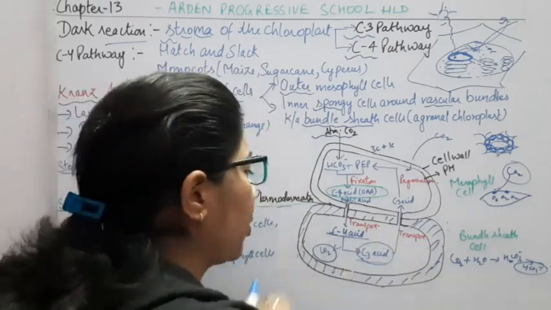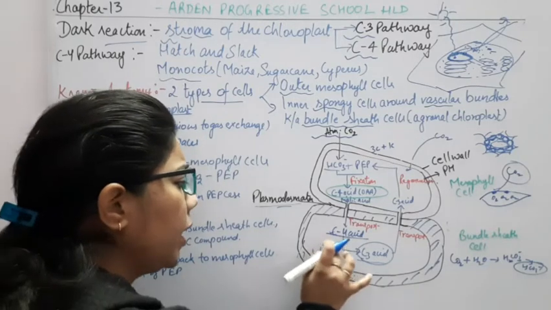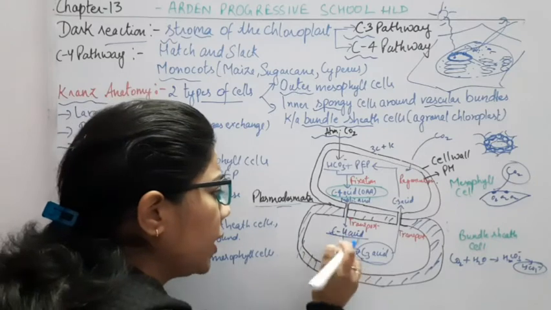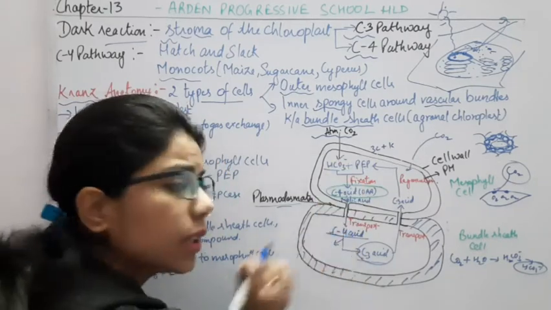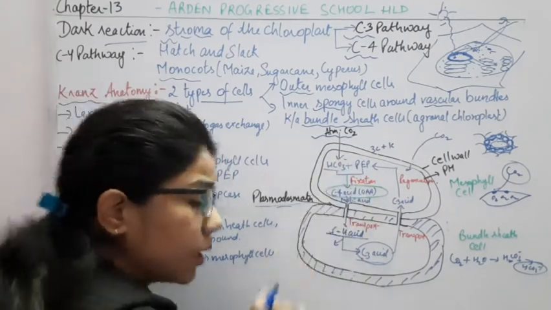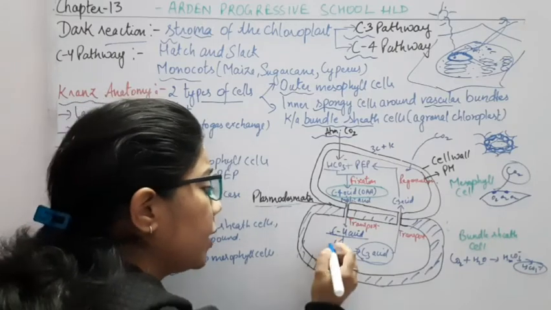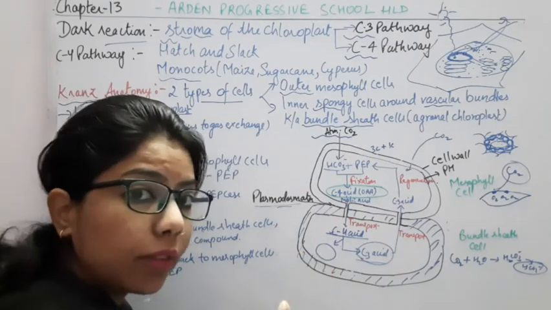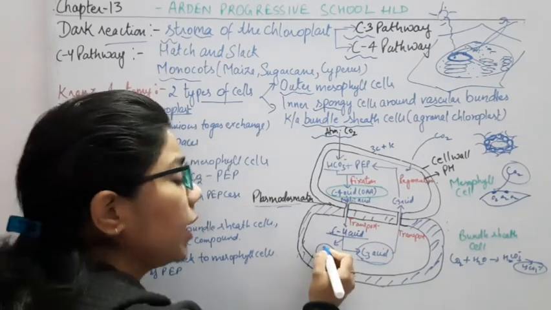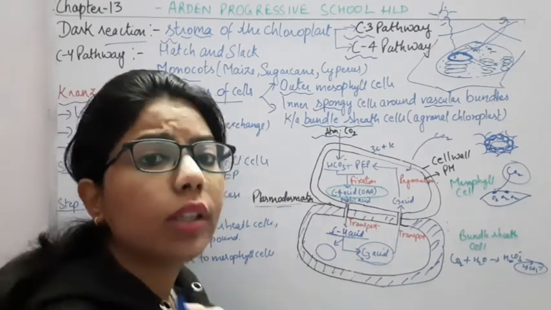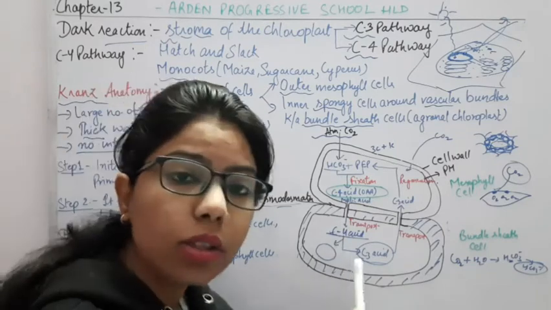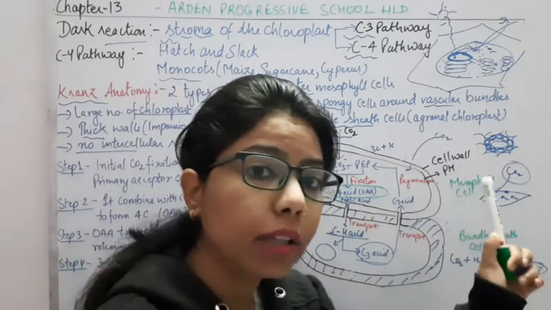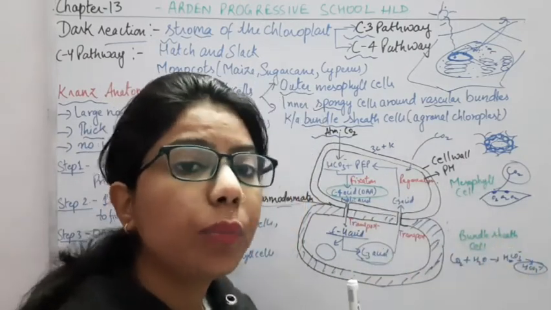Now comes the other point. This CO2, we need this CO2. Why? For the synthesis of food. So the CO2 which comes in the form of this carbonate ion, HCO3, what will happen? It will follow the C3 pathway. And what is this C3 pathway? We know that in the C3 pathway there is a primary acceptor of carbon dioxide. And what is the primary acceptor of carbon dioxide in the C3 pathway? It is the RuBP.